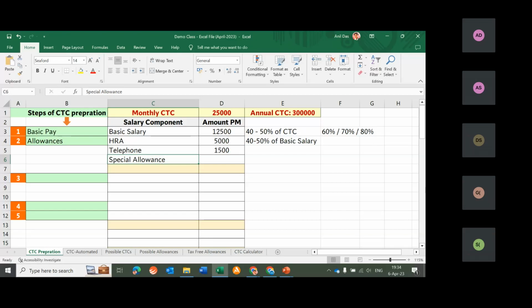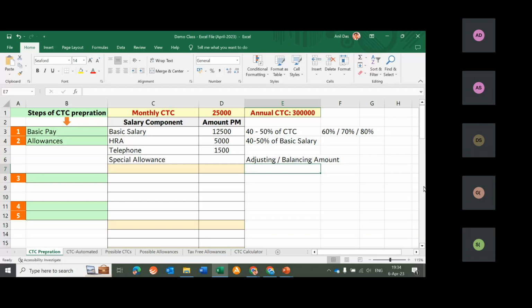This special allowance is normally used as an adjusting or balancing amount. Everybody is selecting a special allowance and they put the amount under this head which comes as a difference at the last. Otherwise, there is no purpose of picking special allowance.